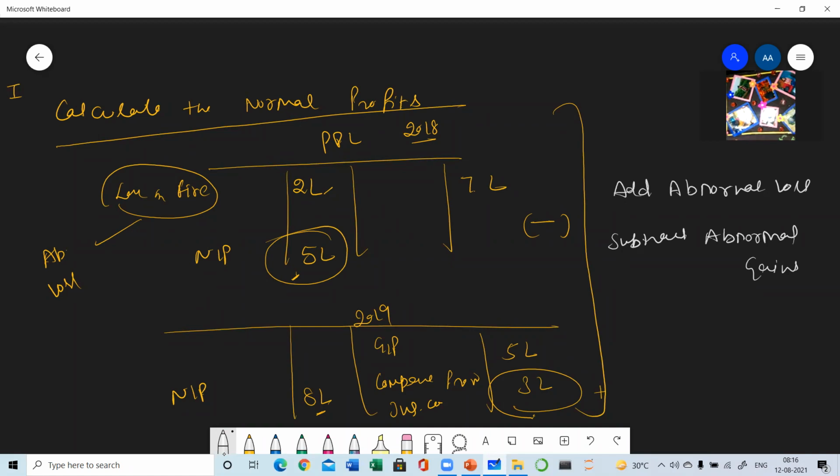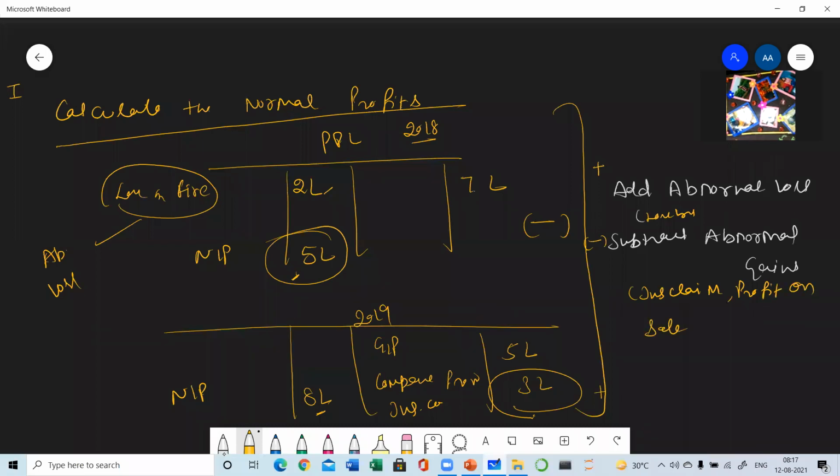And write down the examples of abnormal losses: loss by fire, loss by earthquake, loss by theft, etc. And subtract the abnormal gains. What is the example of abnormal gain? For example, insurance claim received from the insurance company and profit on sale of fixed assets.